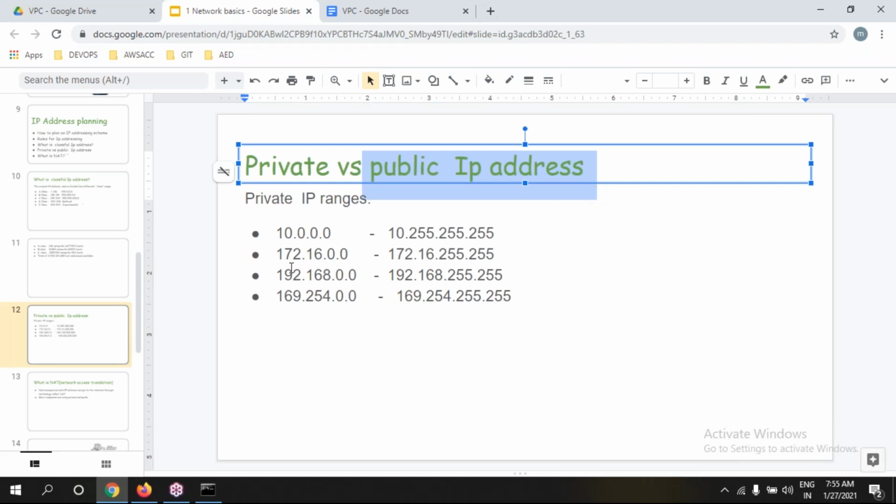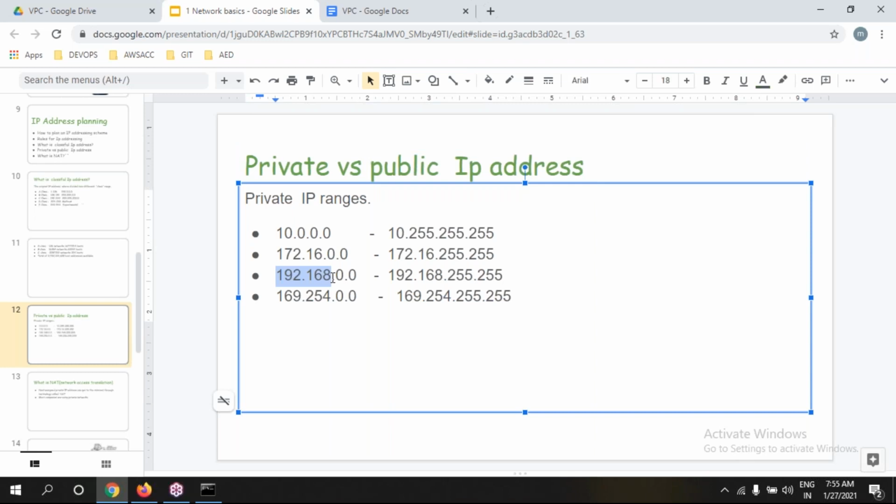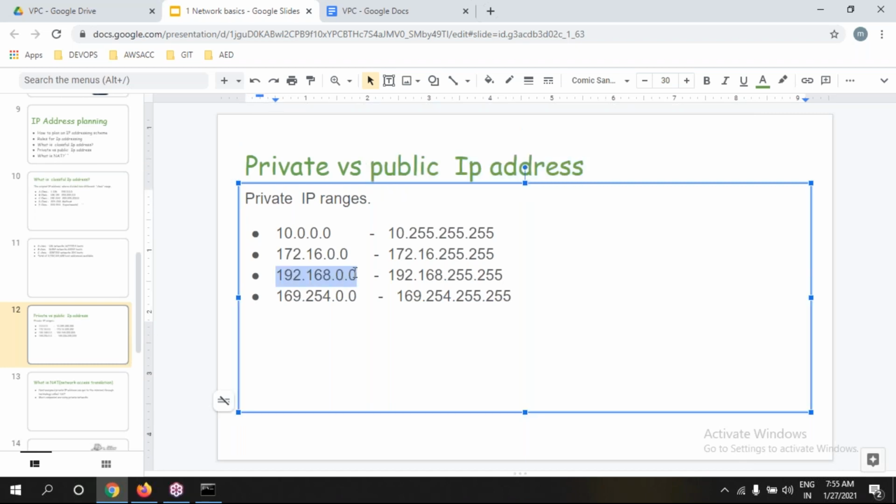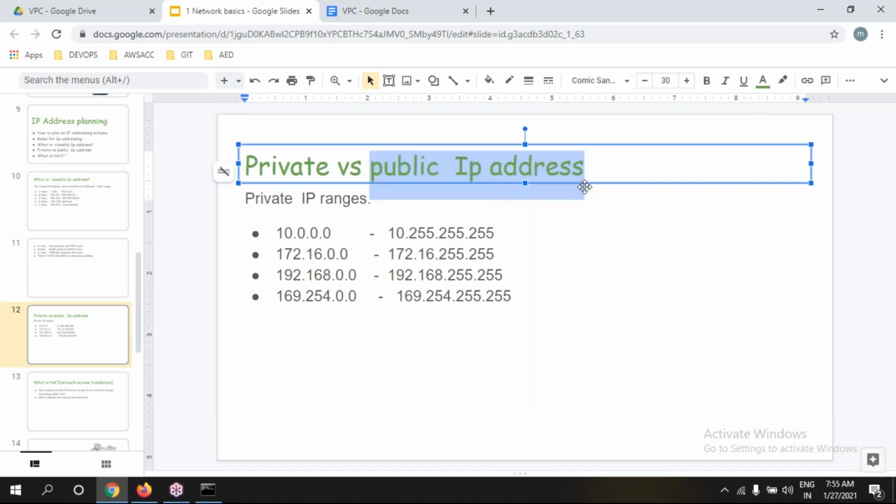One more thing, guys: 192.168 you can see in any office or home network, and it will be repeated. But a public IP is not like that. It is unique in the entire world, like your phone number. A private IP is unique only within your office network, but the same thing appears in other networks as well. A public IP is unique across the globe and won't be duplicated in any network.